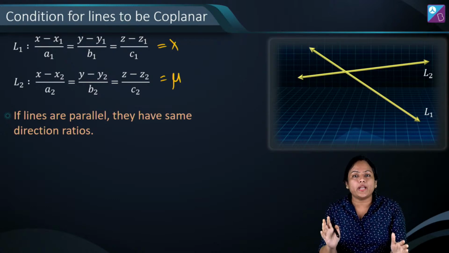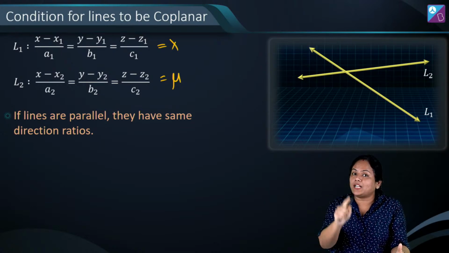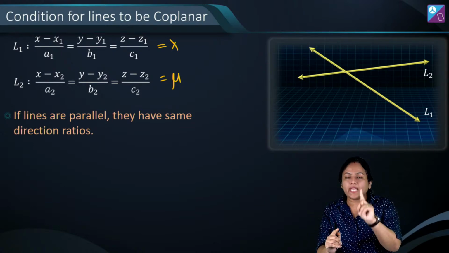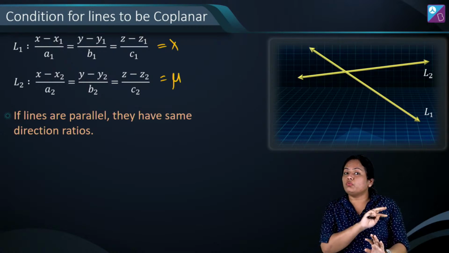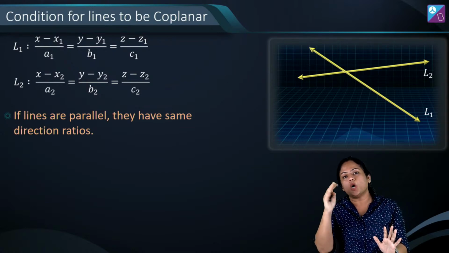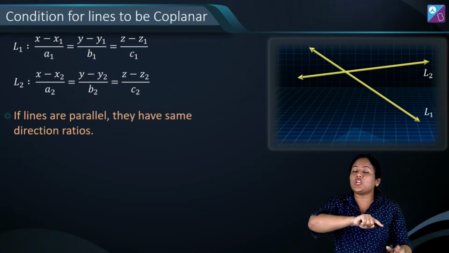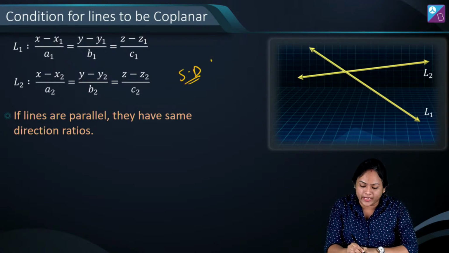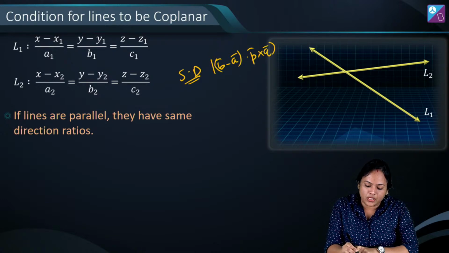If you are getting a point which is lying on both the lines, that means the lines are intersecting and therefore they will be coplanar. वो एक तरीका है. But suppose if you don't want to do this, you don't want to find the point, भाई हमें point नहीं निकालना है, और कोई तरीका बताओ, तो हम जाएंगे जो हमने अभी सीखा था shortest distance पर between skew lines, which was (B minus A) dot (P cross Q) divided by its magnitude.